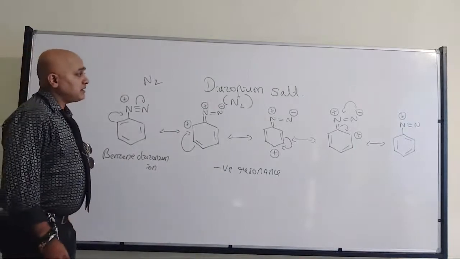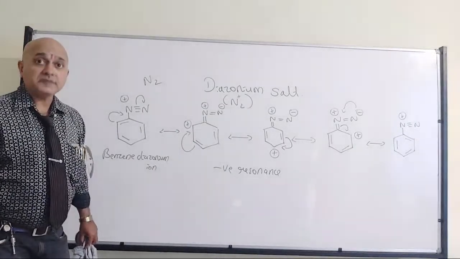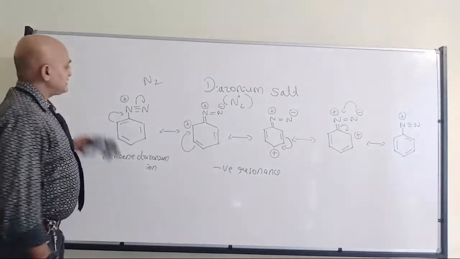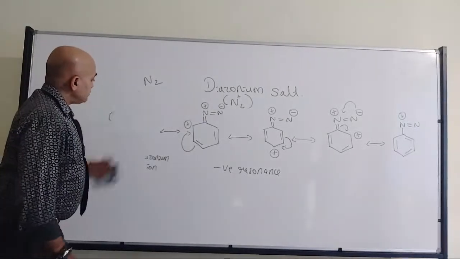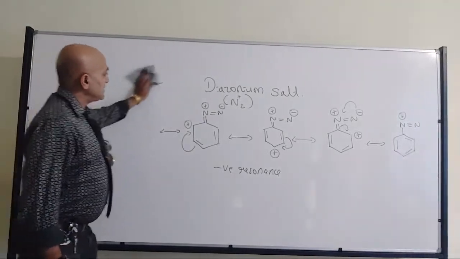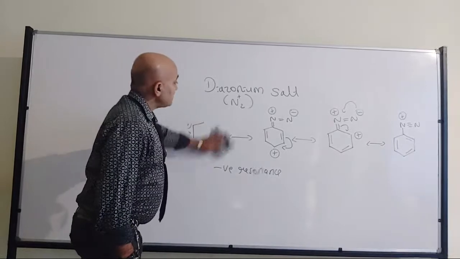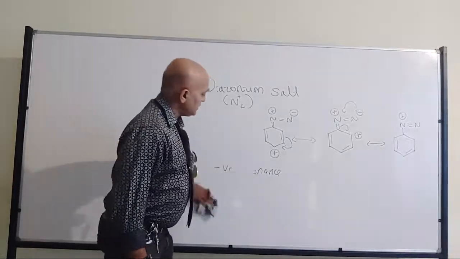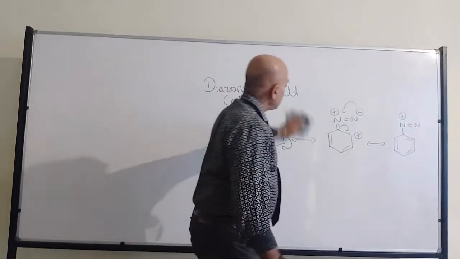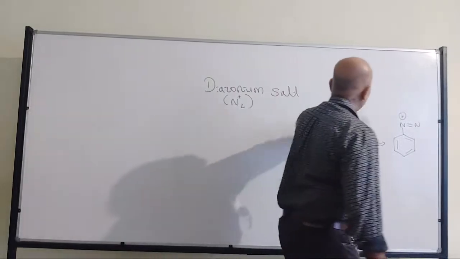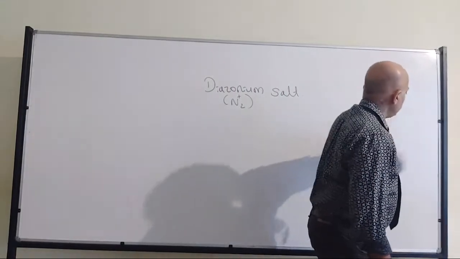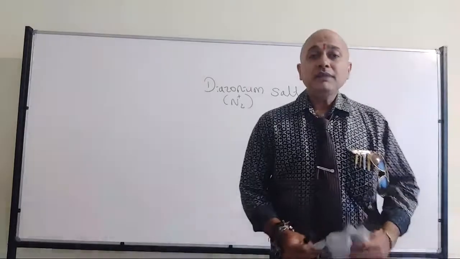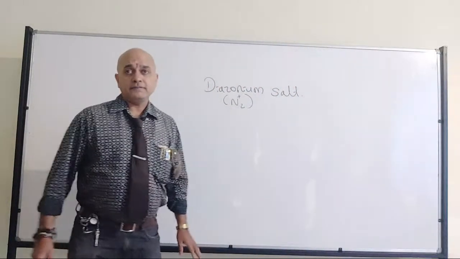So diazonium attached to the benzene ring, and due to the resonance feature, the diazonium salt related to the benzene ring will be stable compared to all the other diazonium compounds. All of you have understood? This is the reason why benzene diazonium compounds are stable.